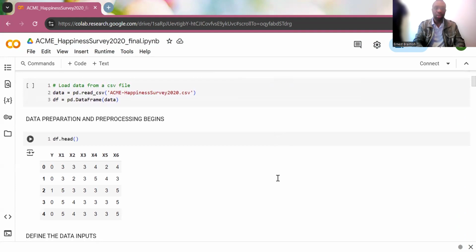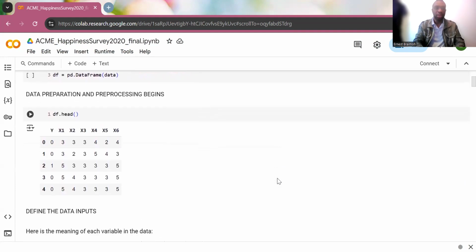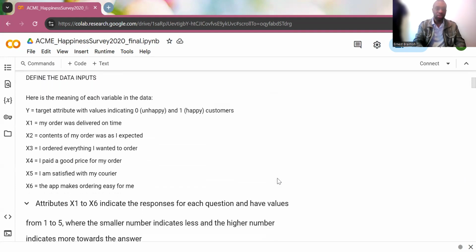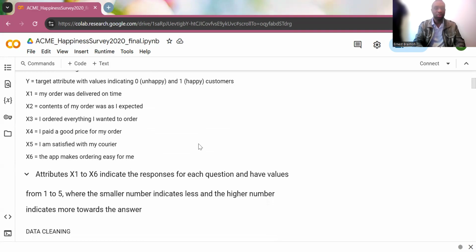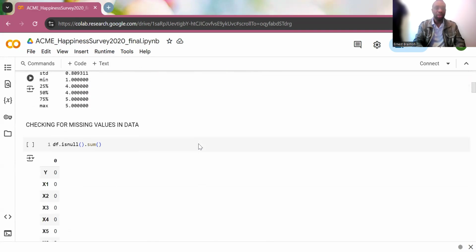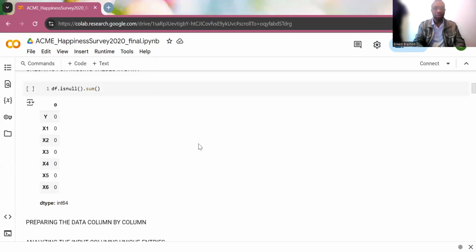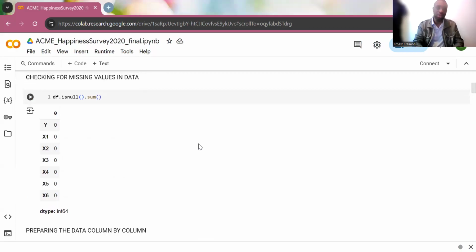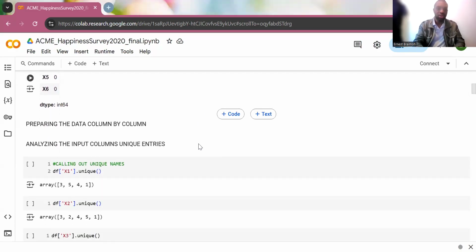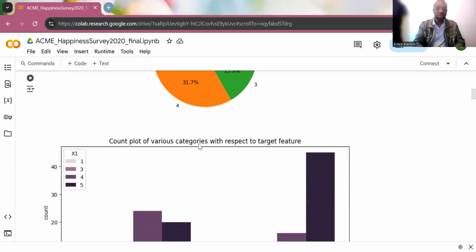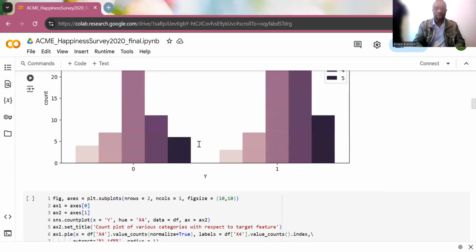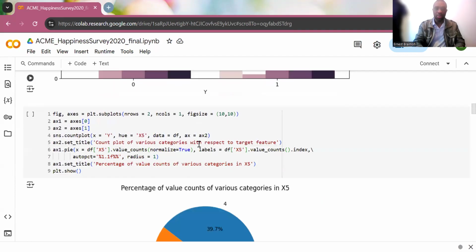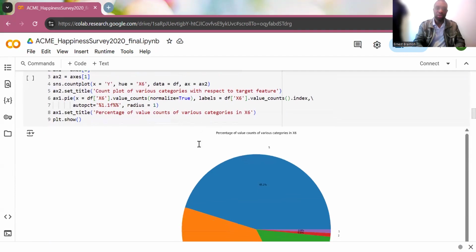I imported the packages necessary and the data sets. So we have the target variable, which is 0 for unhappy, 1 for happy customer. And these are the questions on the questionnaire. Checking to see the validity of the data sets, and so far, there's no missing values. Then some EDA to get some insights from the input variables.